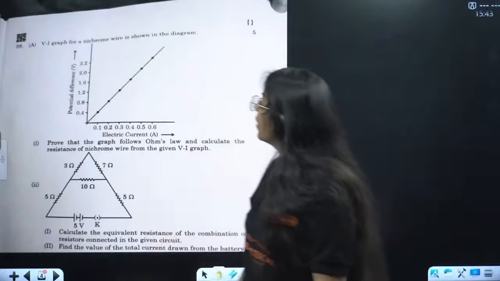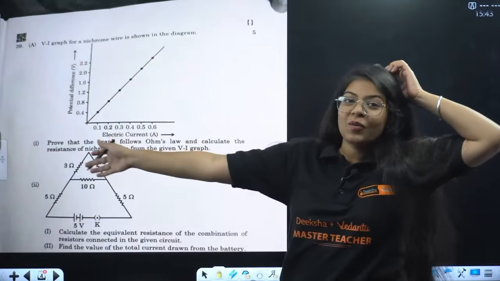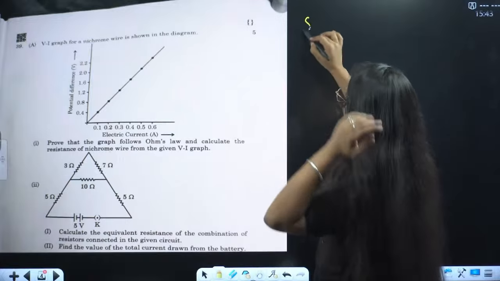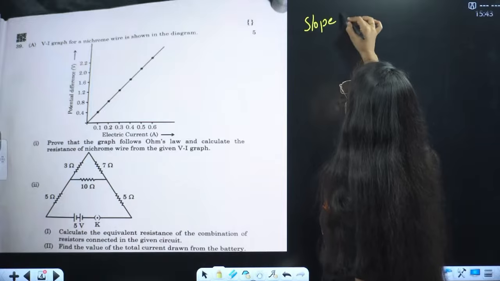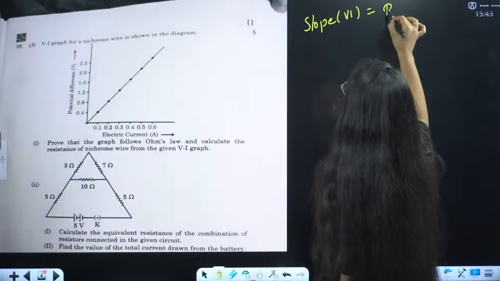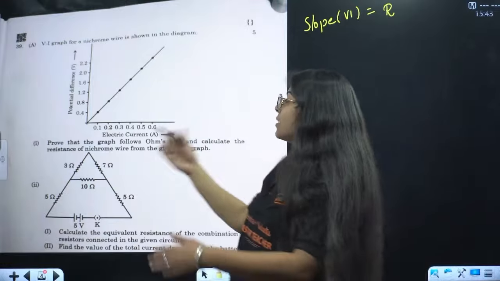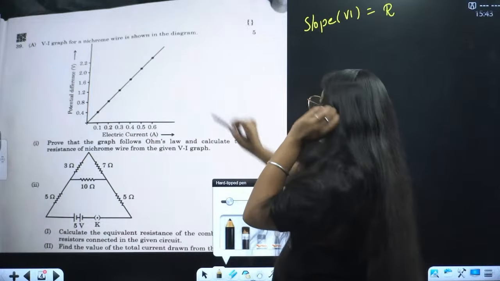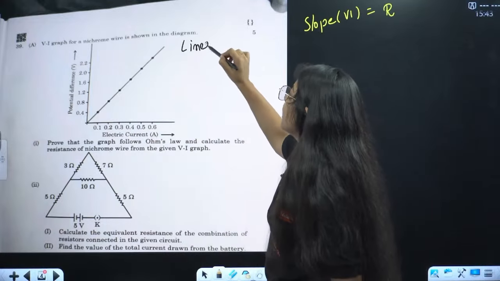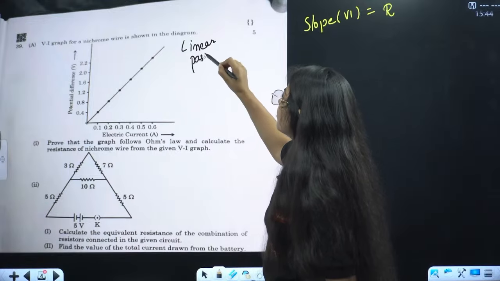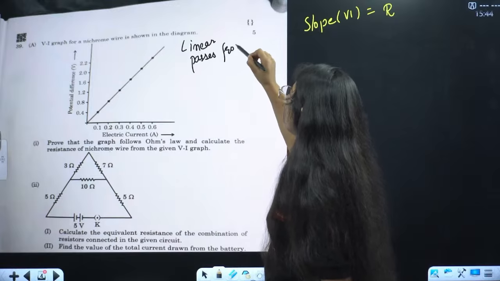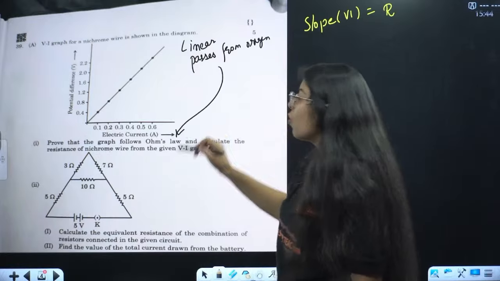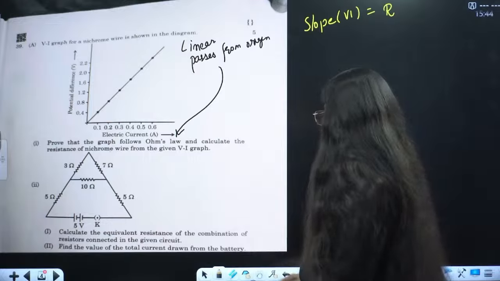Next we have, this question we did it in the class, right? VI graph, very simple. I told you again and again, slope of VI graph is given by the resistance. Now, does this follow Ohm's law? Ma'am, this is a linear graph and it passes from origin, so it signifies the Ohm's law. Great.